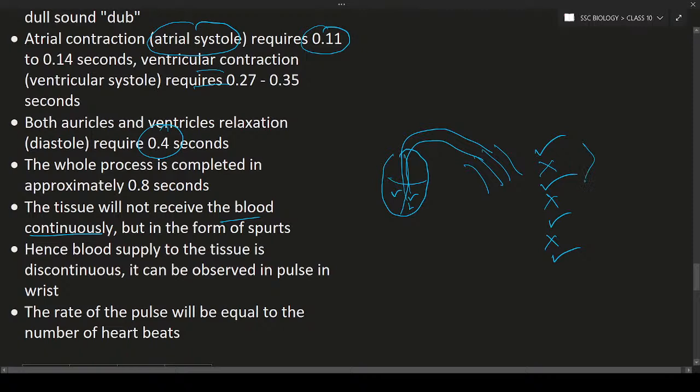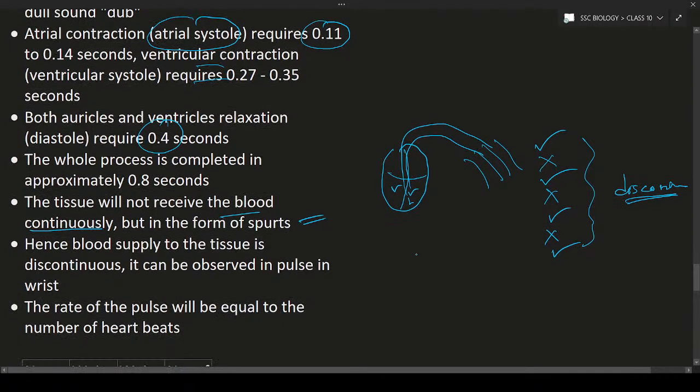So can you see here, this is discontinuous. Discontinuous means not continuous. So that will be seen in the circulatory system. Hence we can say that the blood supply is in the form of spurts. Spurts is nothing but little by little that will be sent to the tissues. Hence the blood supply to tissue is discontinuous and it can be observed in the pulse in the wrist.